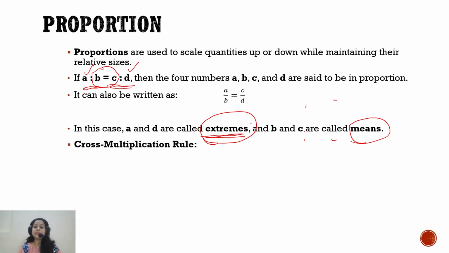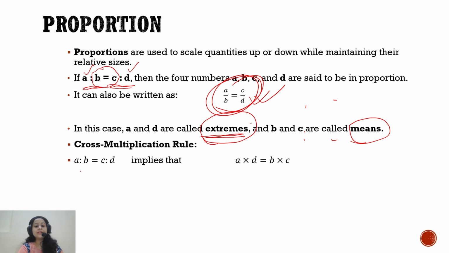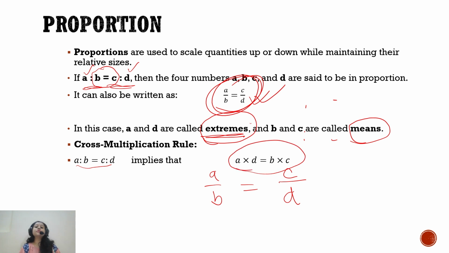Now there is a cross multiplication rule which we should know. The cross multiplication rule is generated from this part: if we write a proportion in this way, that is A is to B equal to C is to D, that is A by B equal to C by D, then their cross multiplication will also be equal. That means if we multiply the extremes, A into D, we are just cross multiplying it, it will be equal to the product of the means, B into C. So it is just the cross multiplication.